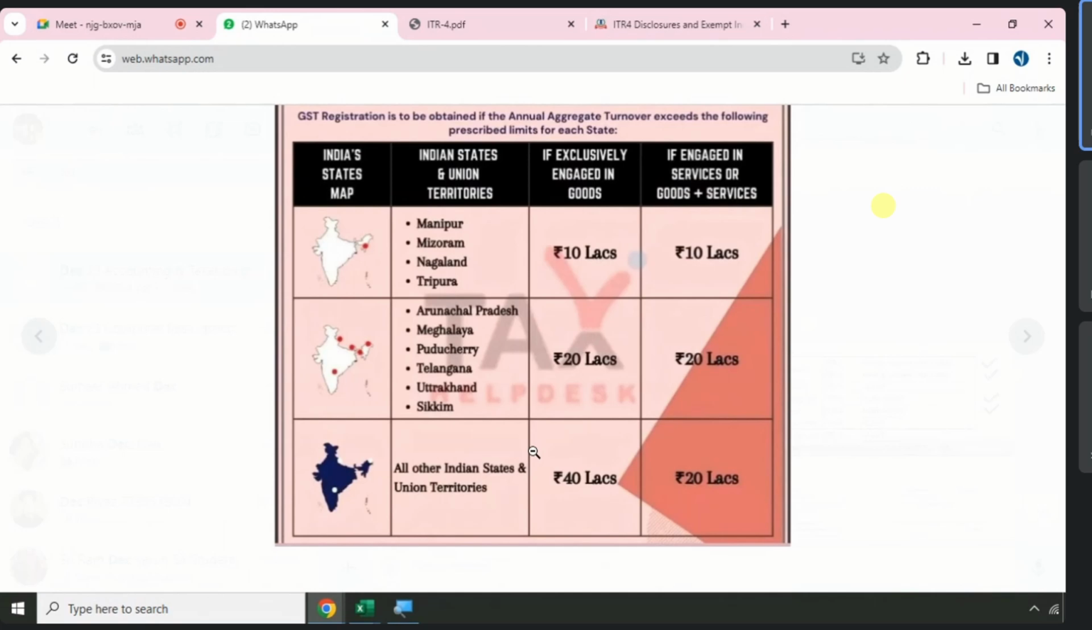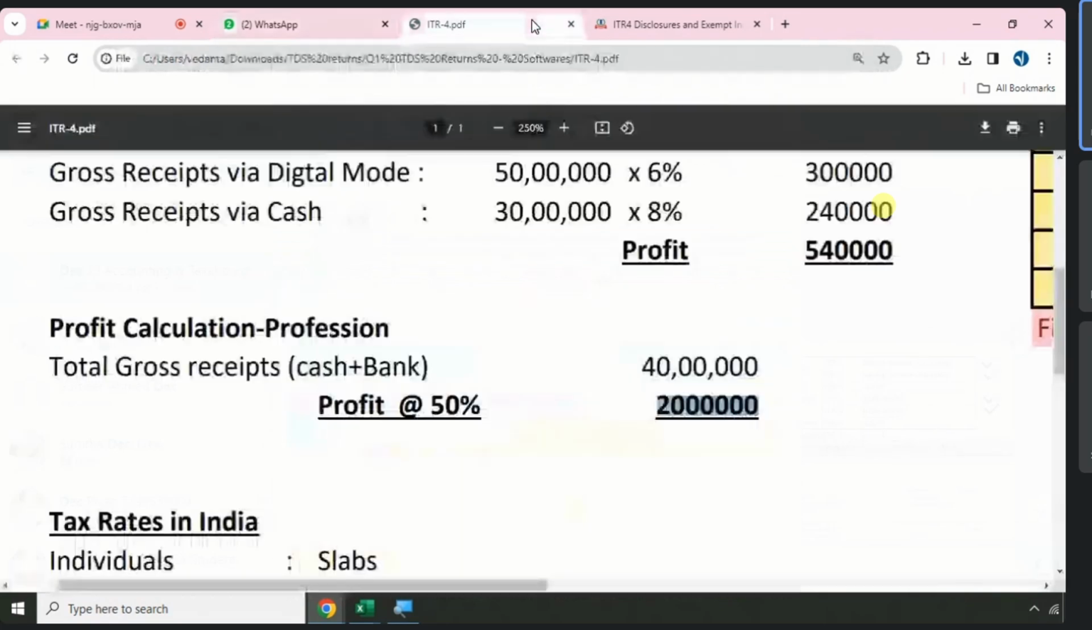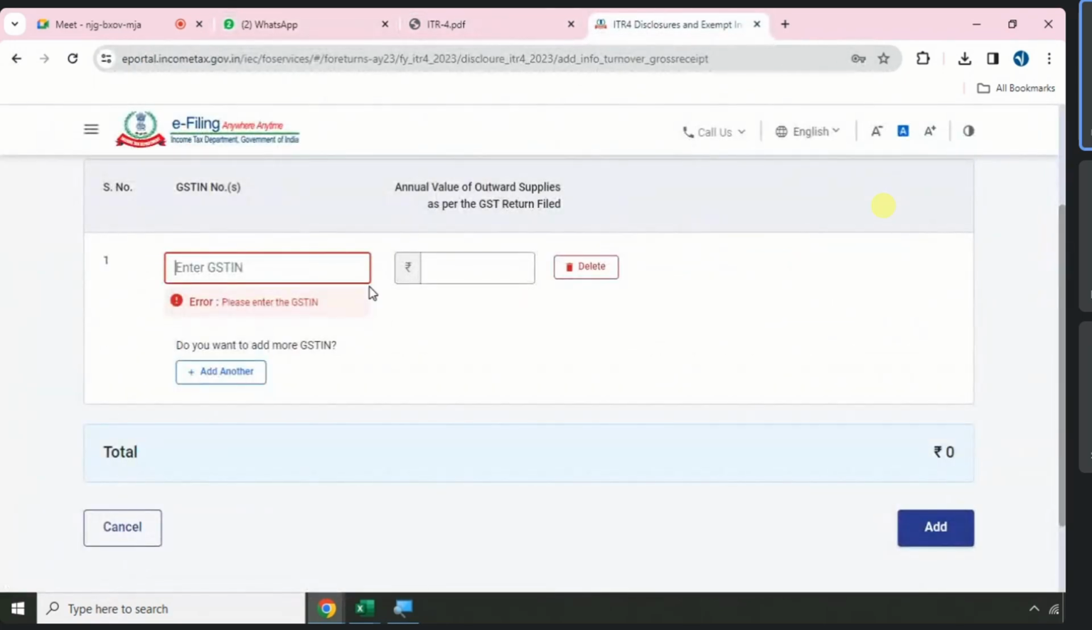So remember, if you are reporting gross receipts greater than the prescribed limit, you should have a GST number. If you don't have one, they will ask you to pay GST to the government by sending you a notice. If you are dealing with 5% goods on 80 lakhs, you should pay 5% GST to the government. If you are dealing with 18% goods on 80 lakhs turnover, you need to pay 18% tax to the government. So make sure you are very careful in this.